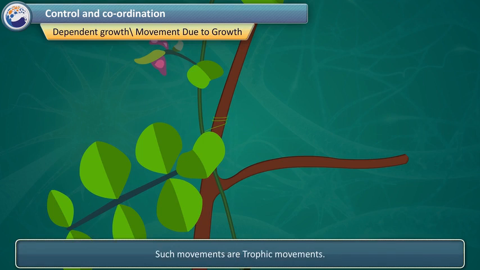Such movements are tropic movements. Plants respond to stimuli slowly by growing in a particular direction. This is called dependent growth.